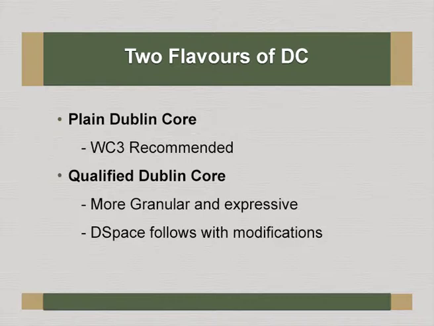So, of the two flavors of Dublin Core, we have plain Dublin Core and qualified Dublin Core, and DSpace uses a modified form of Dublin Core for data entry. For exposing metadata, you can expose it through OAI-PMH either in QDC or in plain DC. Of course, it allows other metadata schemas like DIDL, RDF, MODS and others.